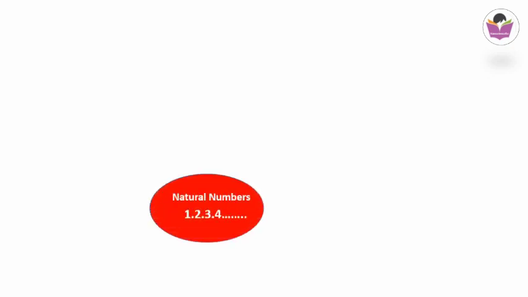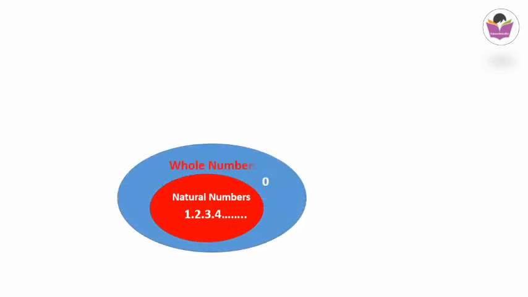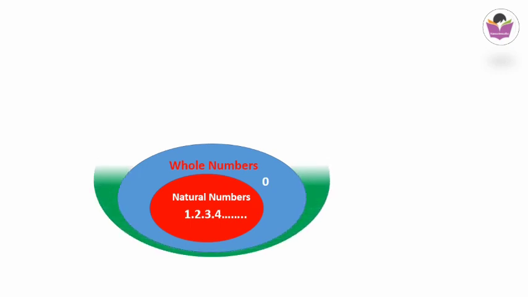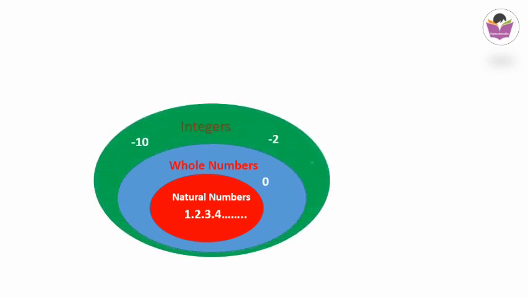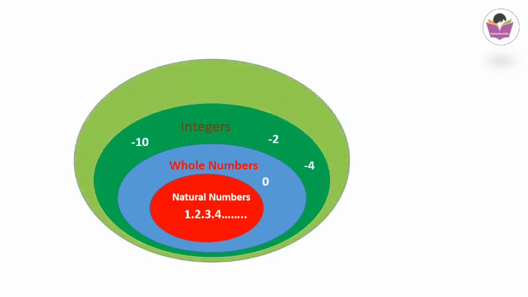Let's visualize the classification of numbers. The innermost classification is the natural numbers, that is 1, 2, 3, 4, etc. Next is the whole numbers, that is 0, 1, 2, 3, 4, etc. Next is the integers, that includes negative numbers, 0 and positive numbers. Next is the rational numbers, that means numbers in the form p by q, where p and q are integers and q not equal to 0.